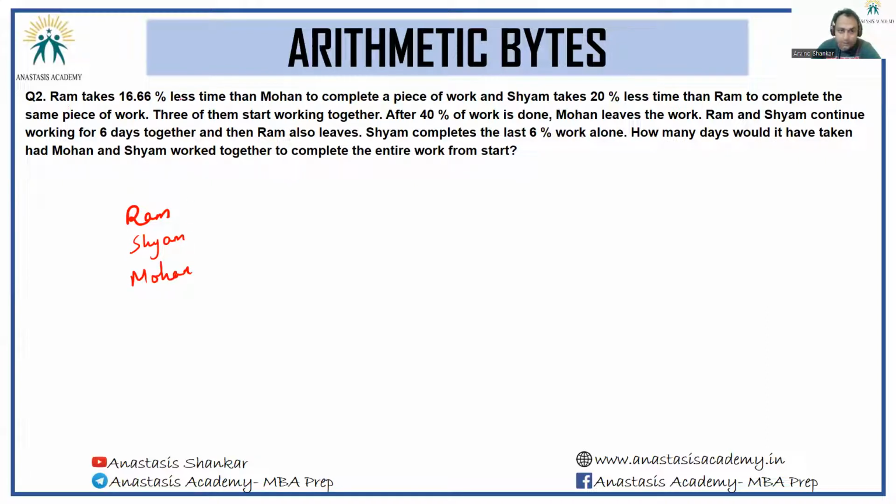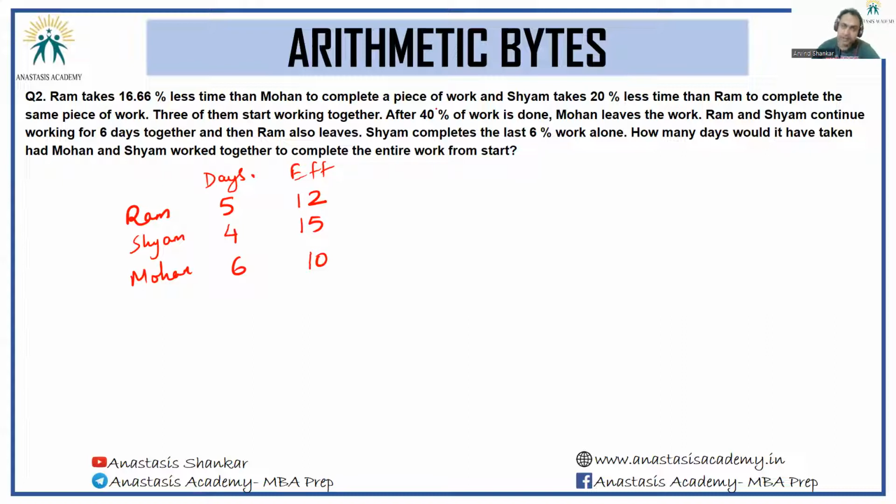Ram takes 16.66% less time than Mohan, so Ram takes 5, Mohan takes 6 days, and Shyam takes 20% less time than Ram, so Shyam takes 4 days. So for efficiency, the LCM of 5, 4, 6 will be 60. So efficiency of Mohan is 10, efficiency of Shyam is 15, efficiency of Ram is 12.